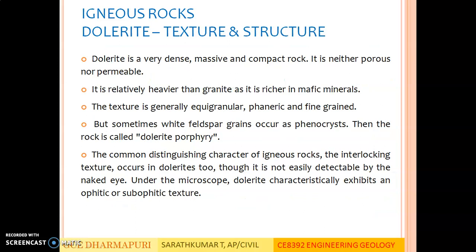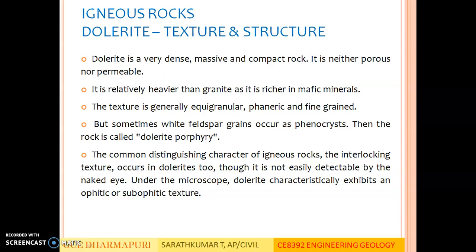Texture and structure of dolerite. Dolerite is a very dense, massive, compact rock. It is neither porous nor permeable like basalt rock. It is relatively like granite rock. It is relatively heavier than granite and is richer in mafic minerals.